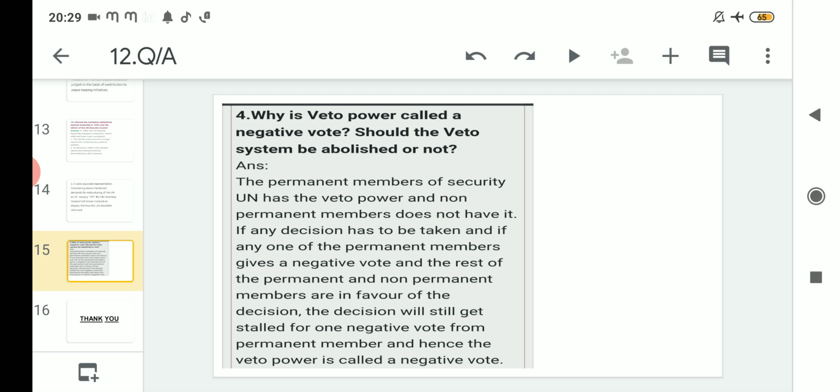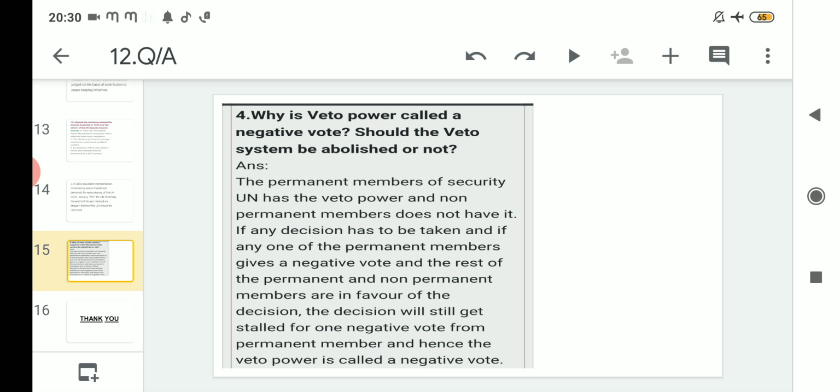And if the rest of the permanent members and non-permanent members are in favor of the decision, then also the decision will still get stalled by one negative vote from a permanent member, and hence veto power is called a negative vote. Understood?